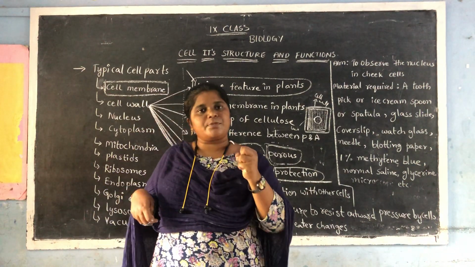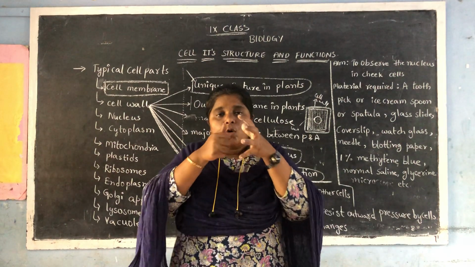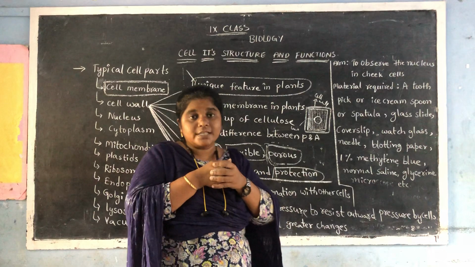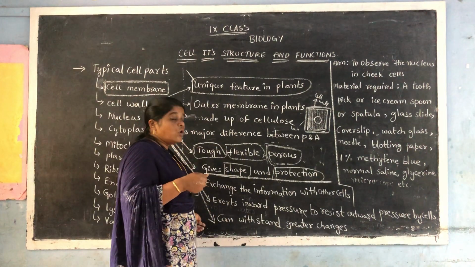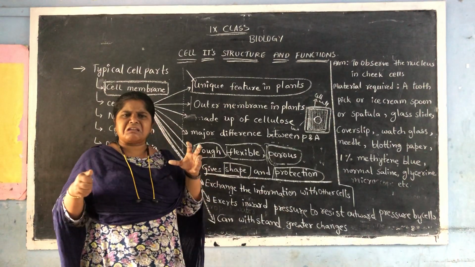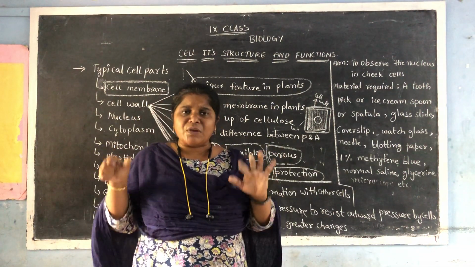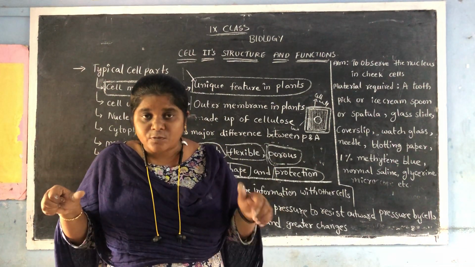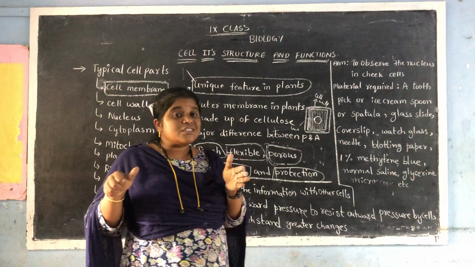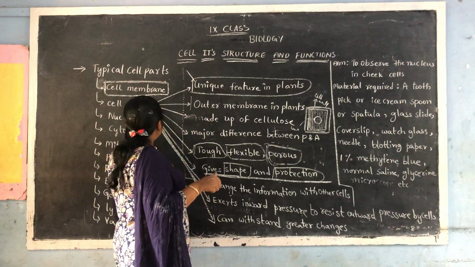To overcome that pressure, what will be helping? The cell wall. What is that? Cell wall. So it can even withstand greater changes in the climate, in the environment, in the surroundings when you compare it with the animal cell, just because of this cell wall.